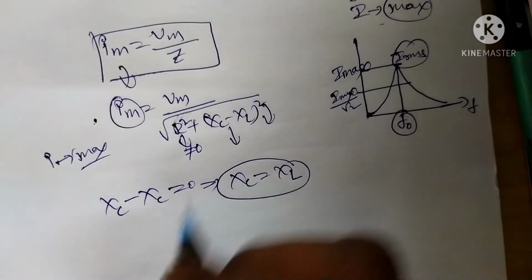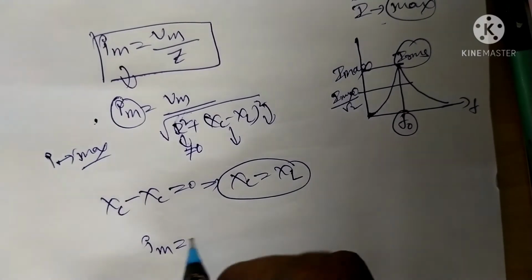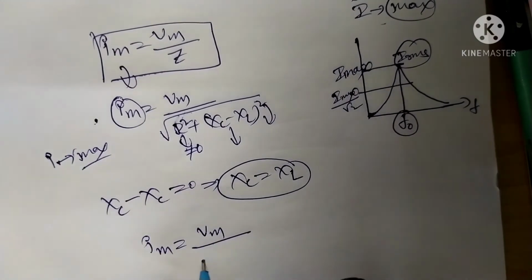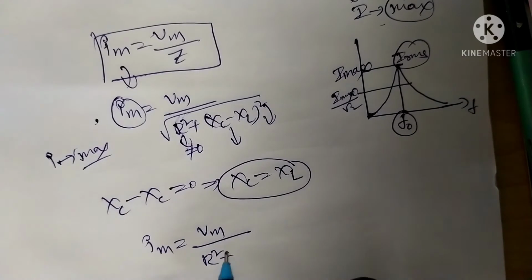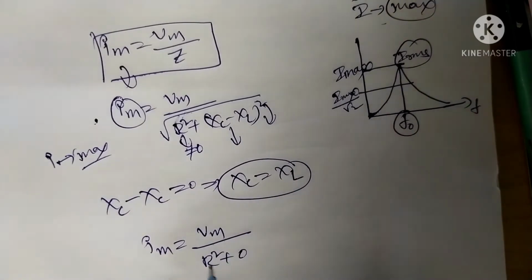Substituting this value in the formula, Im is equal to Vm by the square root of R square plus 0, since Xc minus XL is equal to 0.